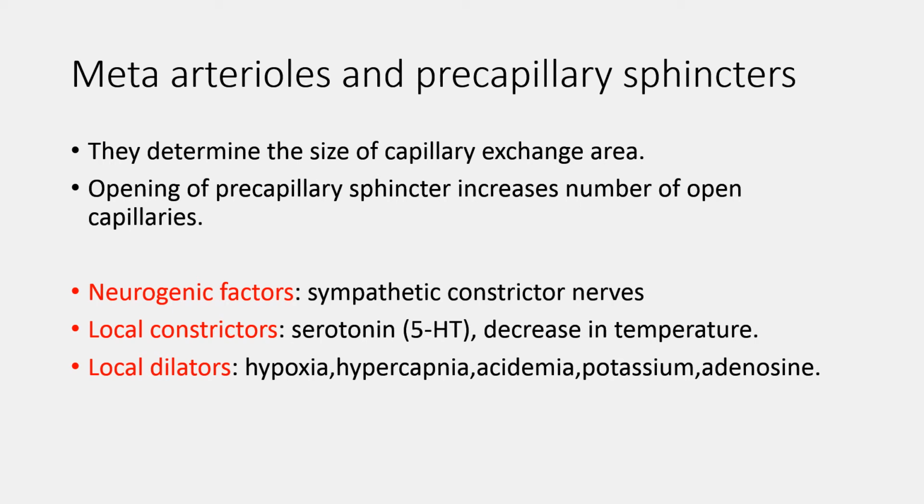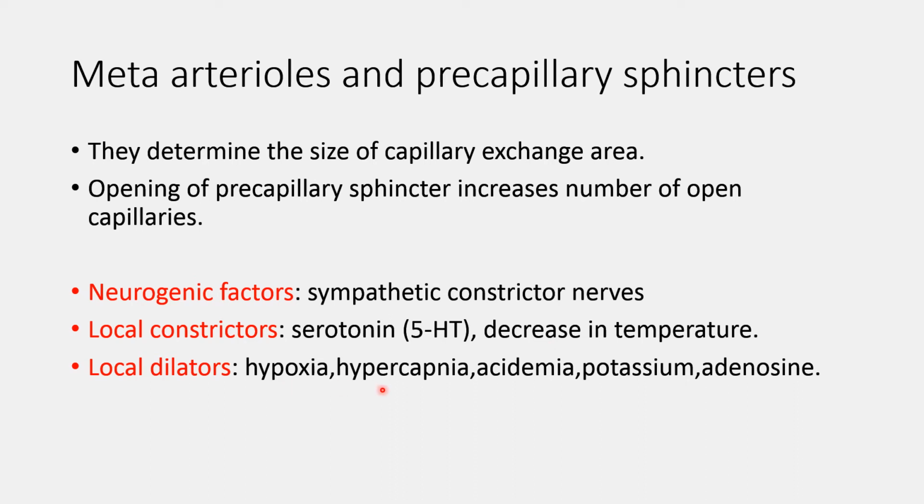Neurogenic factors act mainly by the sympathetic vasoconstrictor nerves, and the local factors are local constrictors as well as local dilator factors. Local constrictor factors like the release of serotonin and a decrease in temperature or exposure to the cold produce constriction of the meta-arterioles and the precapillary sphincters.